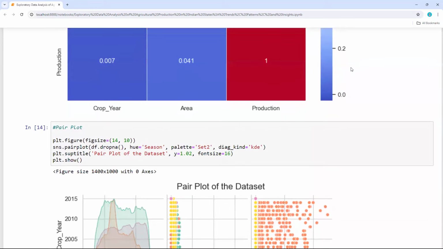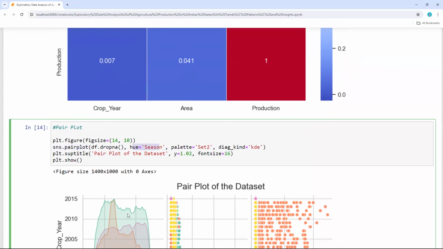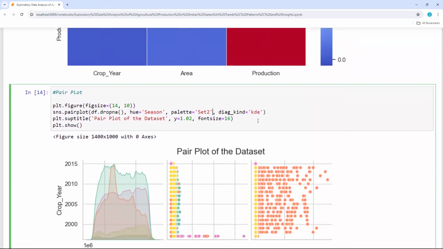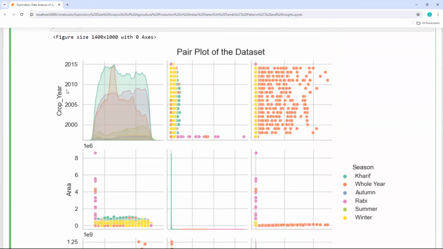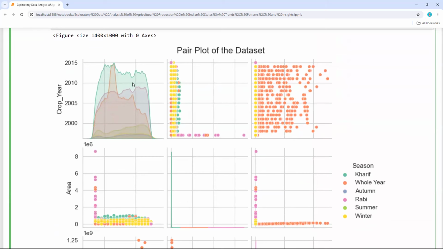And also, if I wanted to look at pair plots, now I'm just using this pair plot, and again I'm giving HUE equal to season, and this time I wanted to set the style. These are styles that you can give as per your requirement, and this will give me crop year, and this is the year on year, like 2000, 2005, 2010, 2015, 2020, and this is for Kharif.